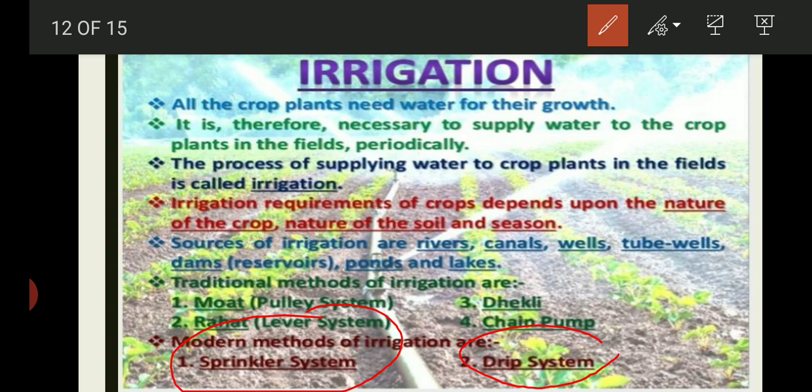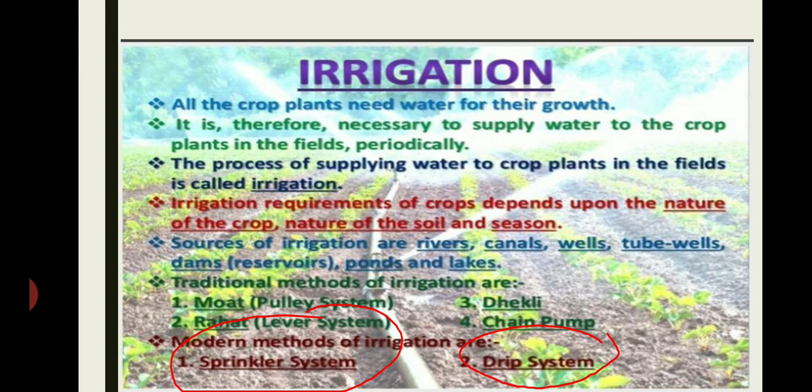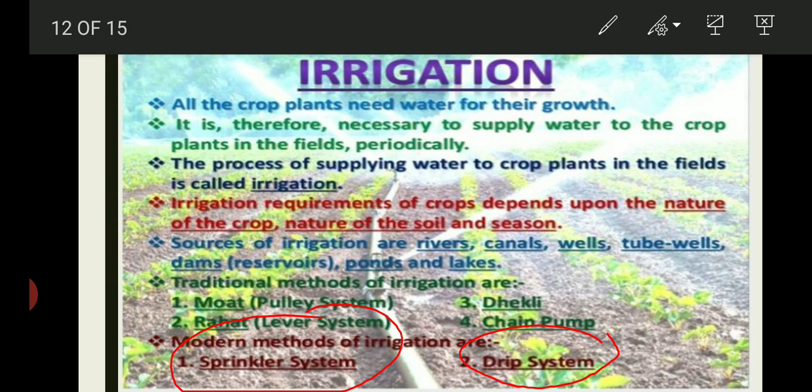And in drip irrigation, it is a long network of pipes that have holes at regular intervals, and the water from these holes passes drop by drop directly at the position of the roots. So there is no wastage of water, and this system is generally beneficial for the crops that are grown in desert areas or the areas where scarcity of water is common.